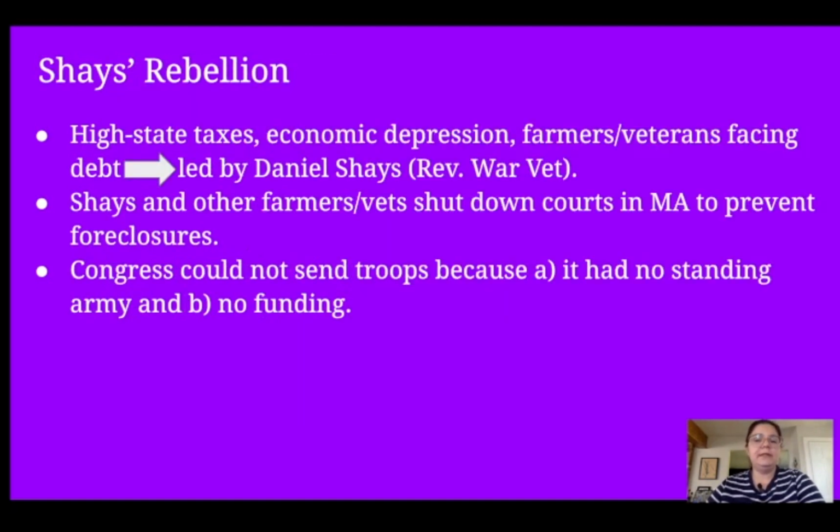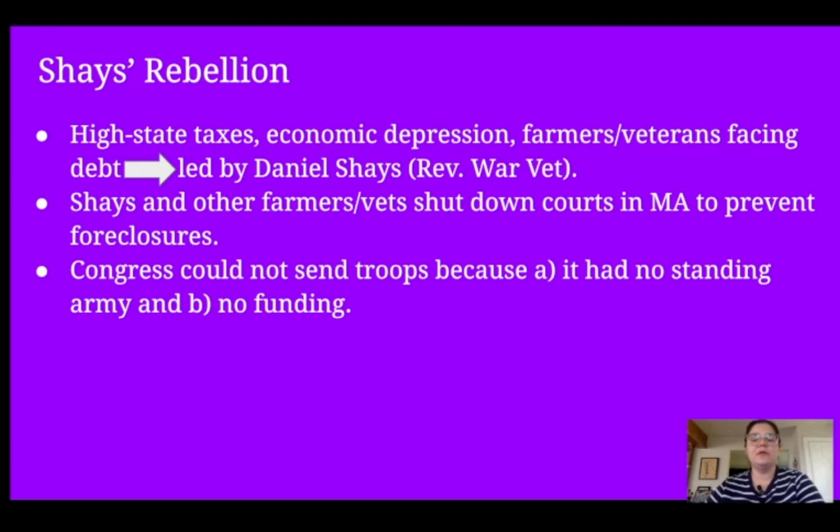The ultimate last straw that proved the true weakness of the Articles of Confederation was Shays' Rebellion. Some background leading up to the rebellion: there were high state taxes and a post-war economic depression. Many farmers and veterans were facing debts and foreclosures because they were not getting paid for serving in the Revolutionary War. The rebellion was led by Daniel Shays, a Revolutionary War veteran and farmer up in Massachusetts.